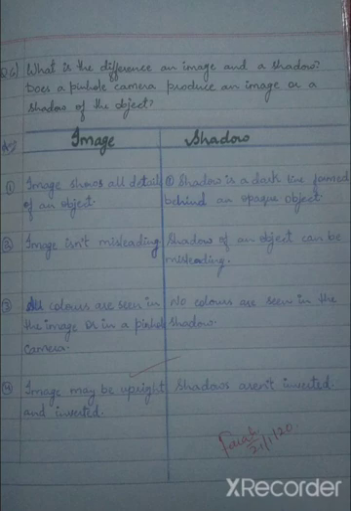Point number 3. All colors are seen in the image in a pinhole camera. No colors are seen in the shadow. Number 4. Image may be upright or inverted. Shadows aren't inverted.